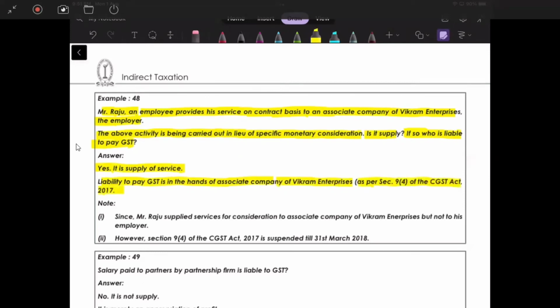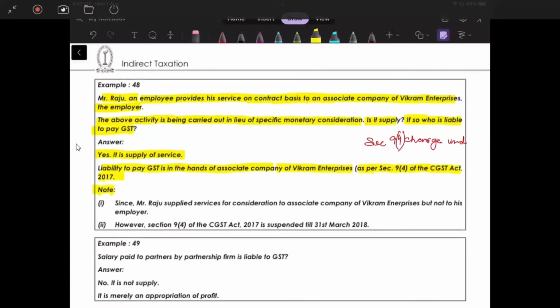2017. So what is this section? Section 9 is, you can say, charge under GST. Okay, this is the next topic which we will pick up after this one. Charge under GST. Okay, kind of a charging section. So there is a section 9 subsection 4 which specifically talks about the reverse charge mechanism. Okay, there is a list of entries. Among them, this is one of the entries.